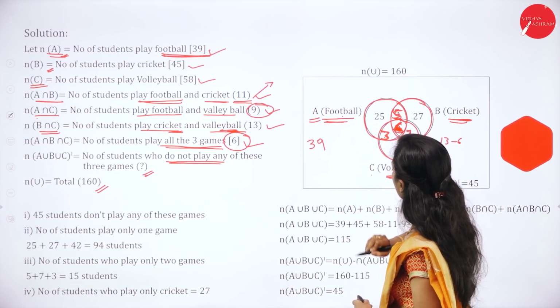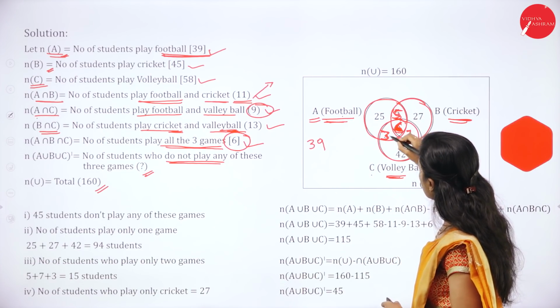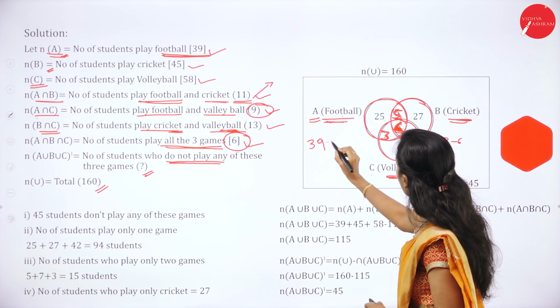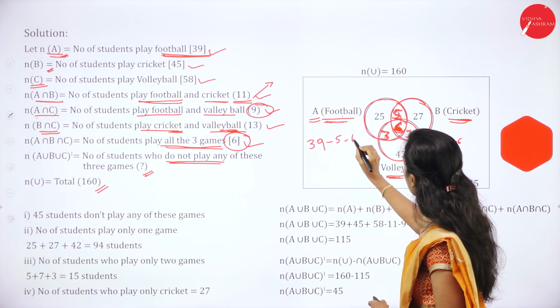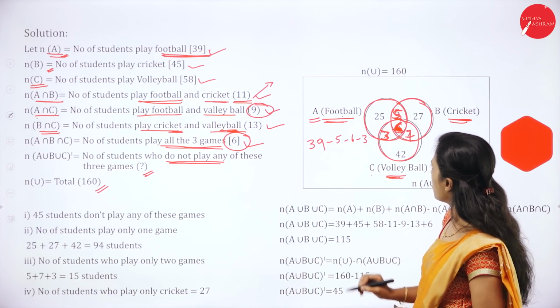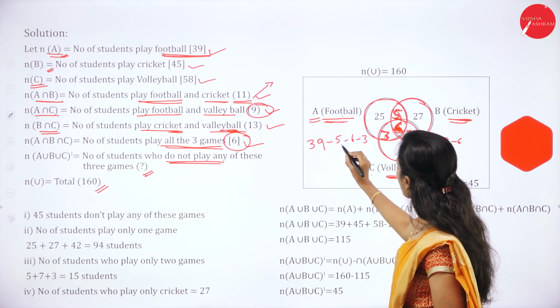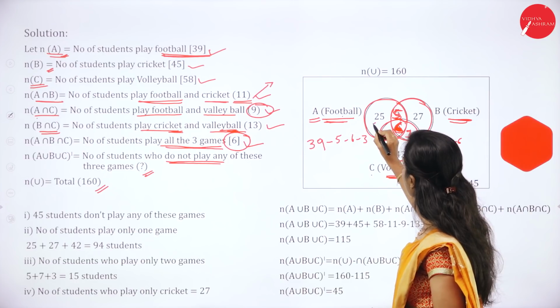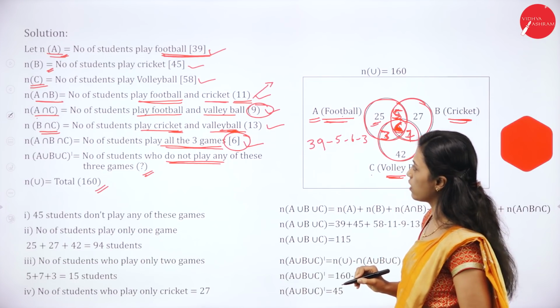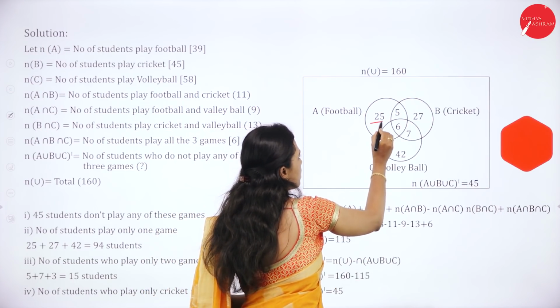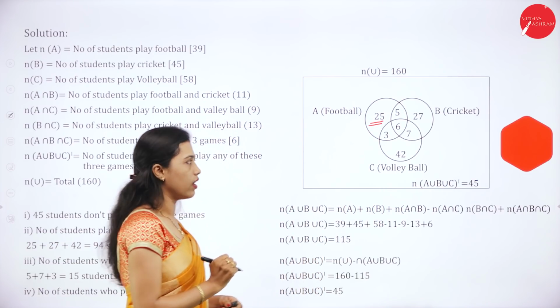So out of 39, we have to deduct these. So 39 minus 5 minus 6 and minus 3 is 25 students. Then 25 students play only football.